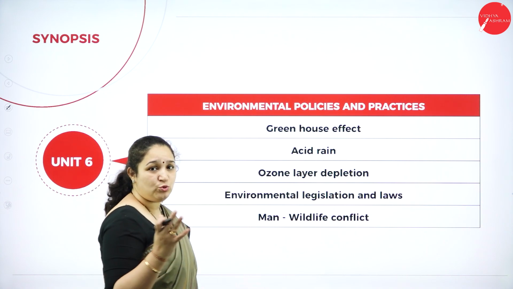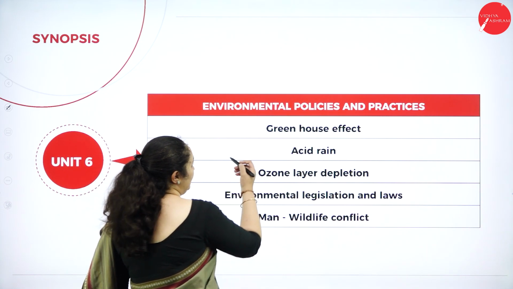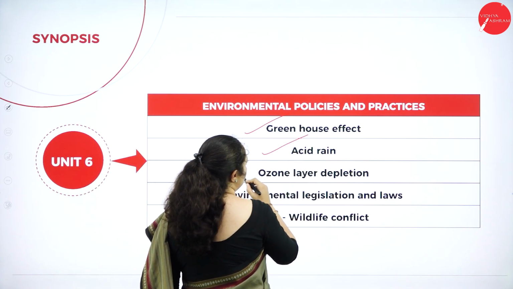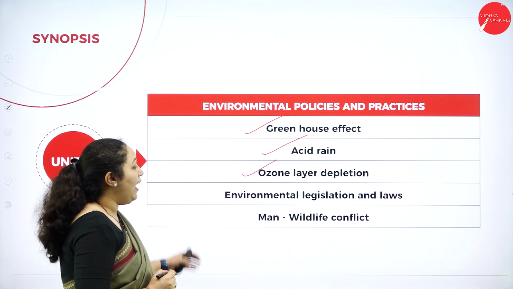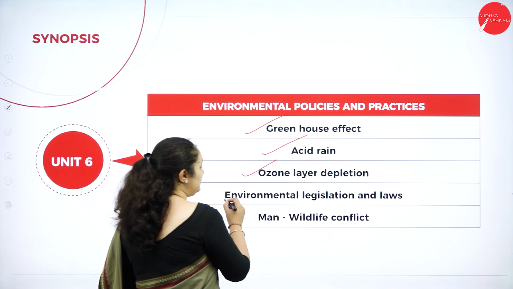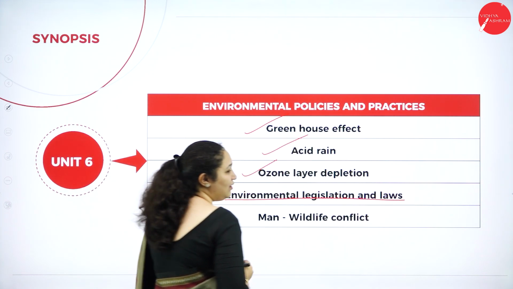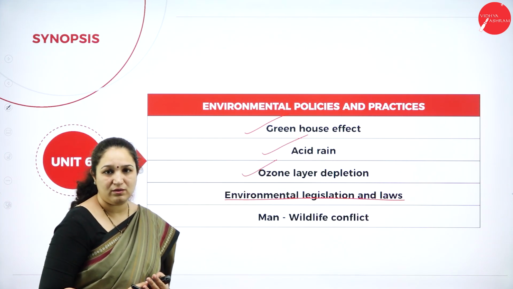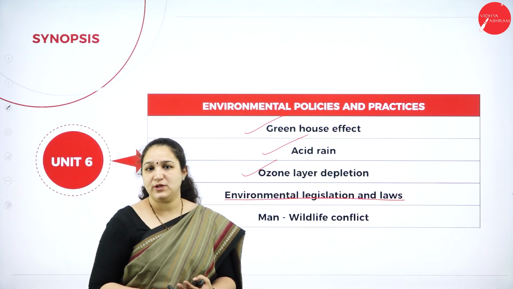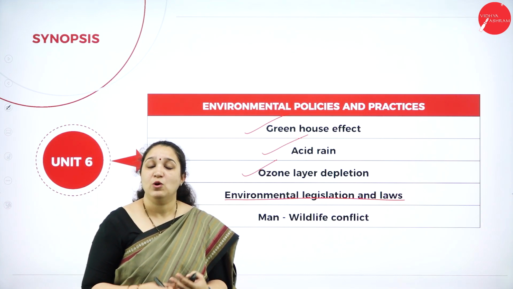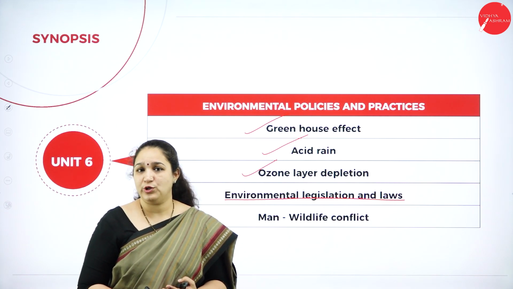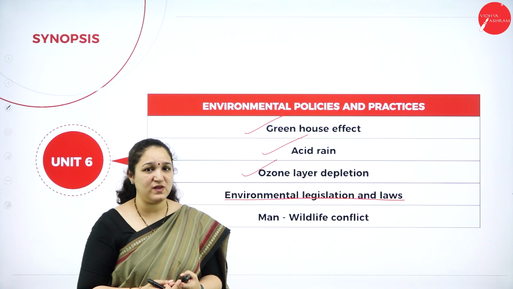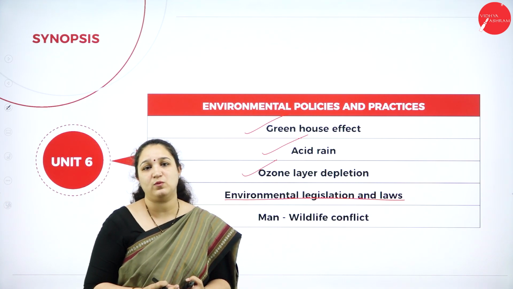Here we have some 2-marker questions which can be asked. They can ask what is greenhouse effect, acid rain; ozone layer depletion can be asked for 5 marks also. And we have the environmental legislations and laws. Here we have the Air Act, the Water Protection Act, the Wildlife Protection Act. We also have very important ones like the Montreal and Kyoto Protocol, which was asked previously as well. It's a very important question.